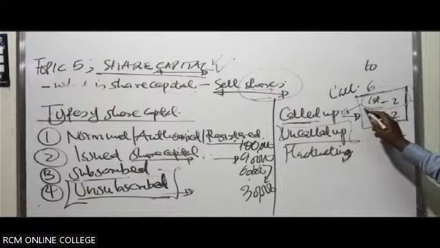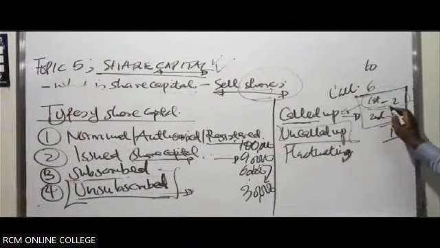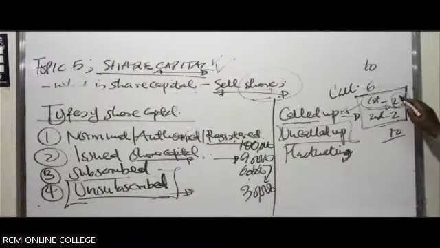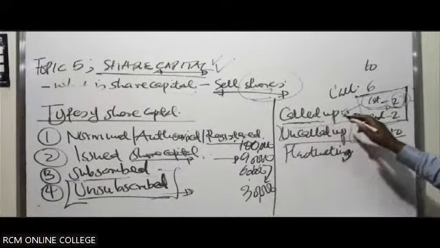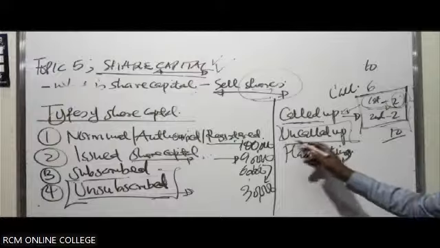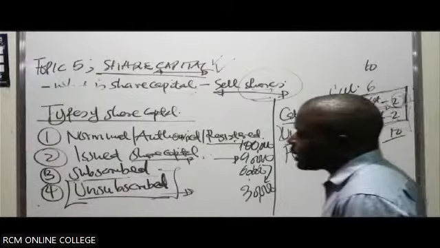So when they make the call or they give out the notice for the payment of this 2 per share, it means this portion of the share capital will now become called up. What will be remaining, which they haven't been able to make that notice or request for payment of the outstanding amount, it will be the uncalled up share capital.